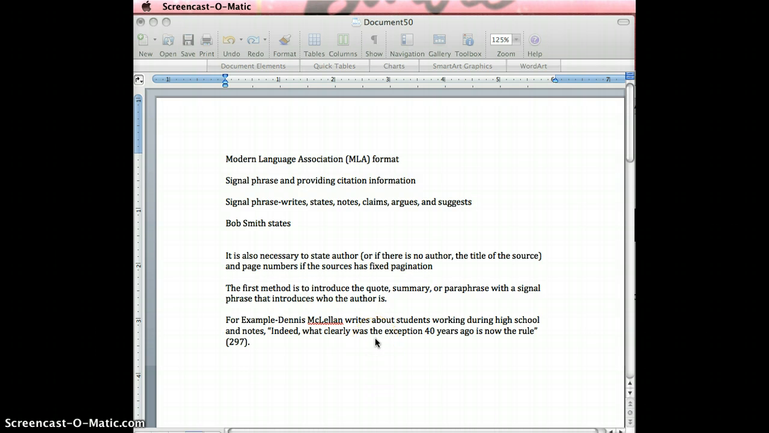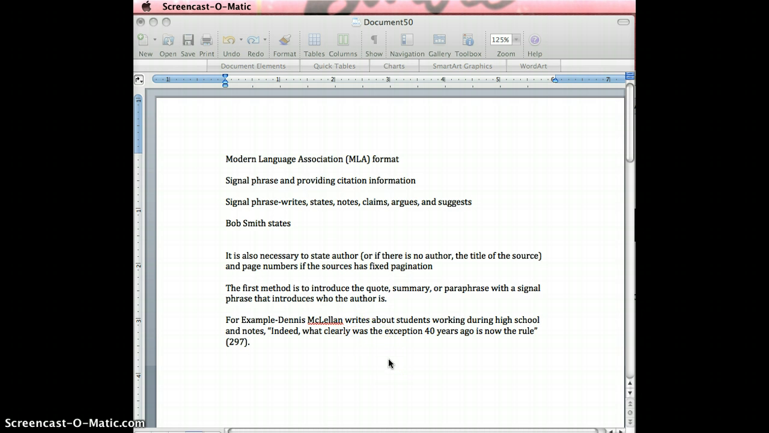is to introduce the quote, summary, or paraphrase with a signal phrase that introduces who the author is. For example, Dennis McClellan writes about students working during high school and notes, "Indeed, what clearly was the exception 40 years ago is now the rule" (page 297).